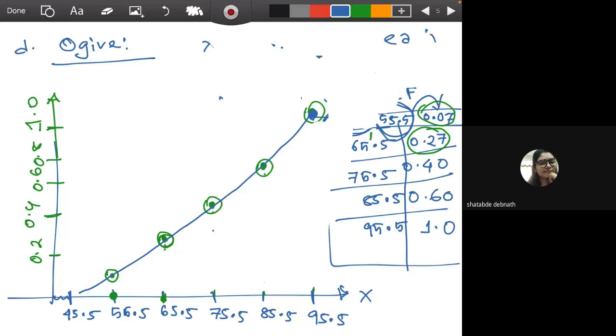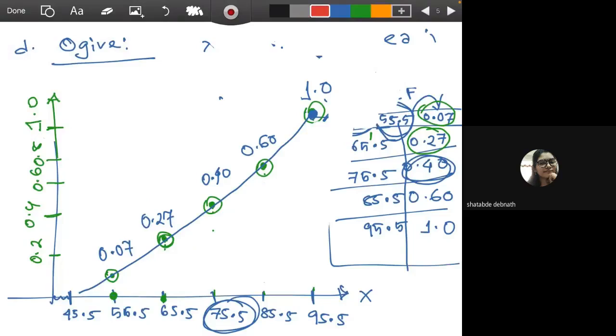Next, we will have to make a comment. Suppose for 75.5 we got 0.40, and I forgot to write the data values, obviously you'll have to write them. 0.27, this is 0.07. So from this, Ajay, how to give the comment. Suppose I select this one, 0.40, so the corresponding value is 75.5.